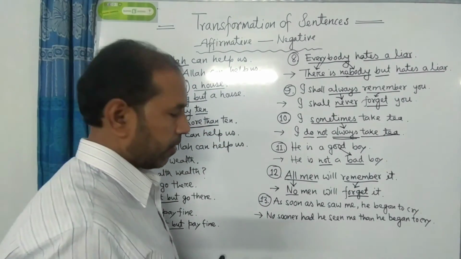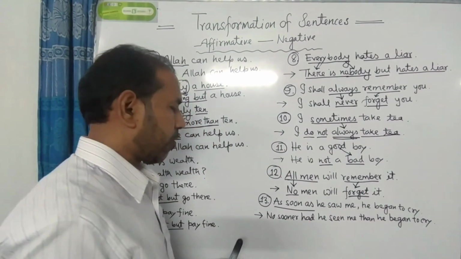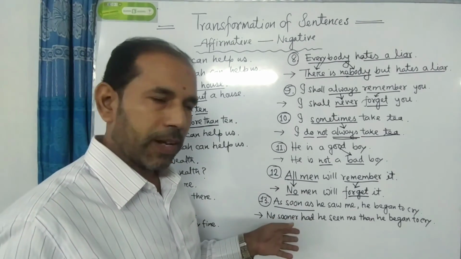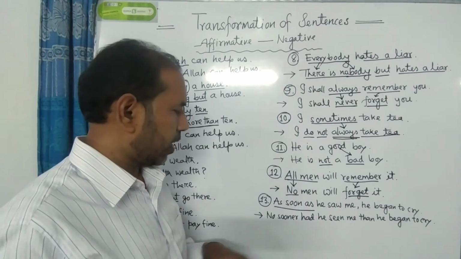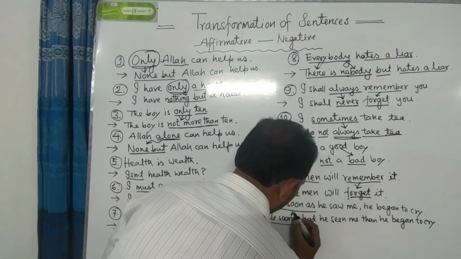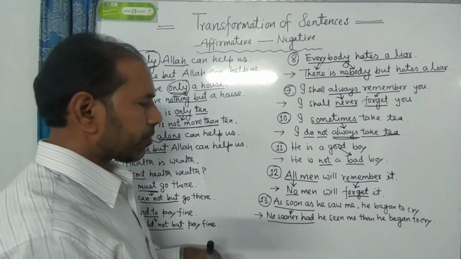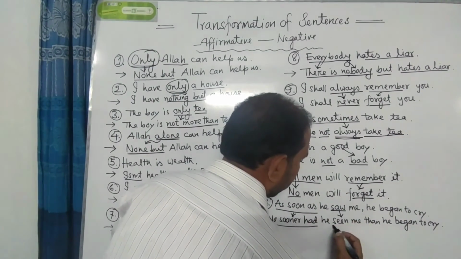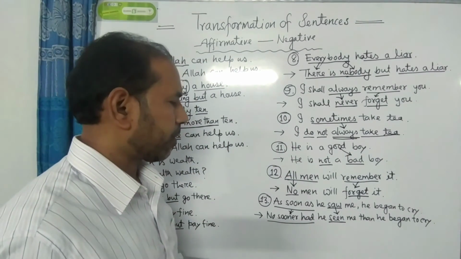And what do we see here? We see the sentence beginning with the words as soon as. If any sentence begins with as soon as, then at the time of changing into negative, we have to use no sooner had instead of as soon as. And then the verb must be past participle, because this is the past perfect tense.